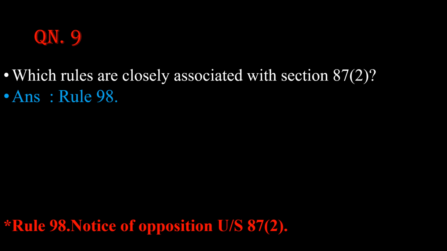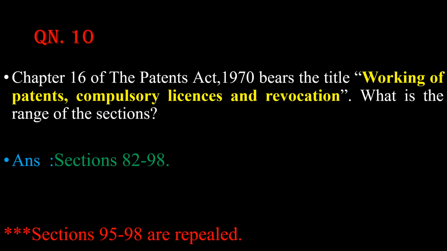Friends, just remember rule number 98 is bearing the title Notice of Opposition, along with Notice of Opposition under section 87 subsection 2. That means Notice of Opposition is as per section 87 with a particular subsection. Let us proceed.